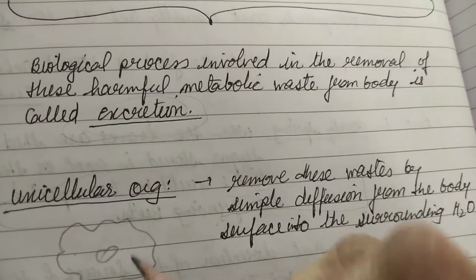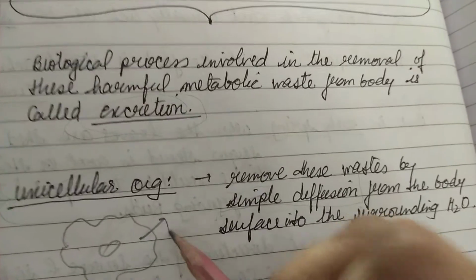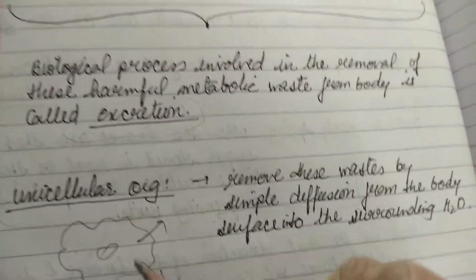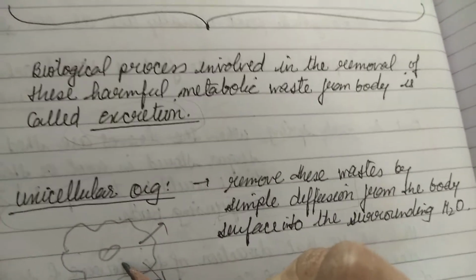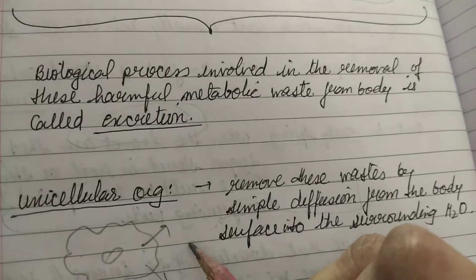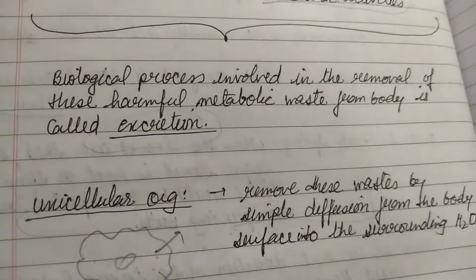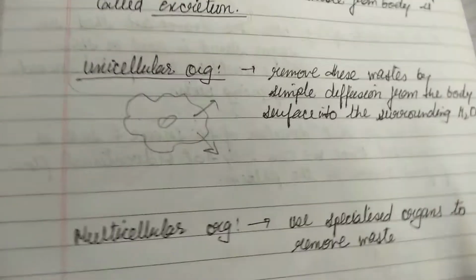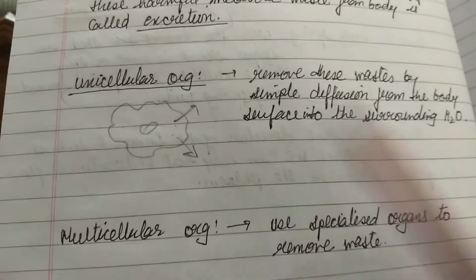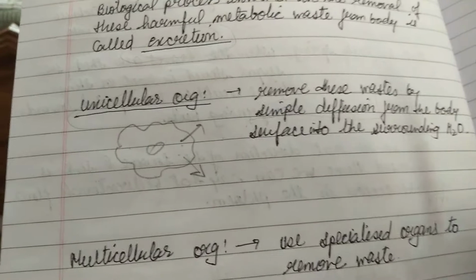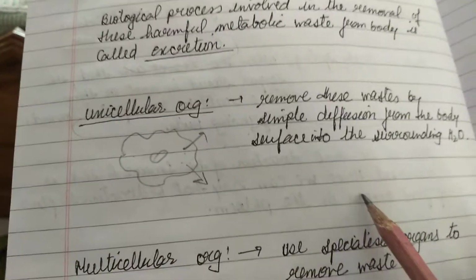So how do they get rid of this nitrogenous waste? They simply diffuse it out. Their concentration is more and outside it is less, so it comes out of the body. So it is simple diffusion; there is no complex system, just a simple system of diffusion of these wastes through the body.